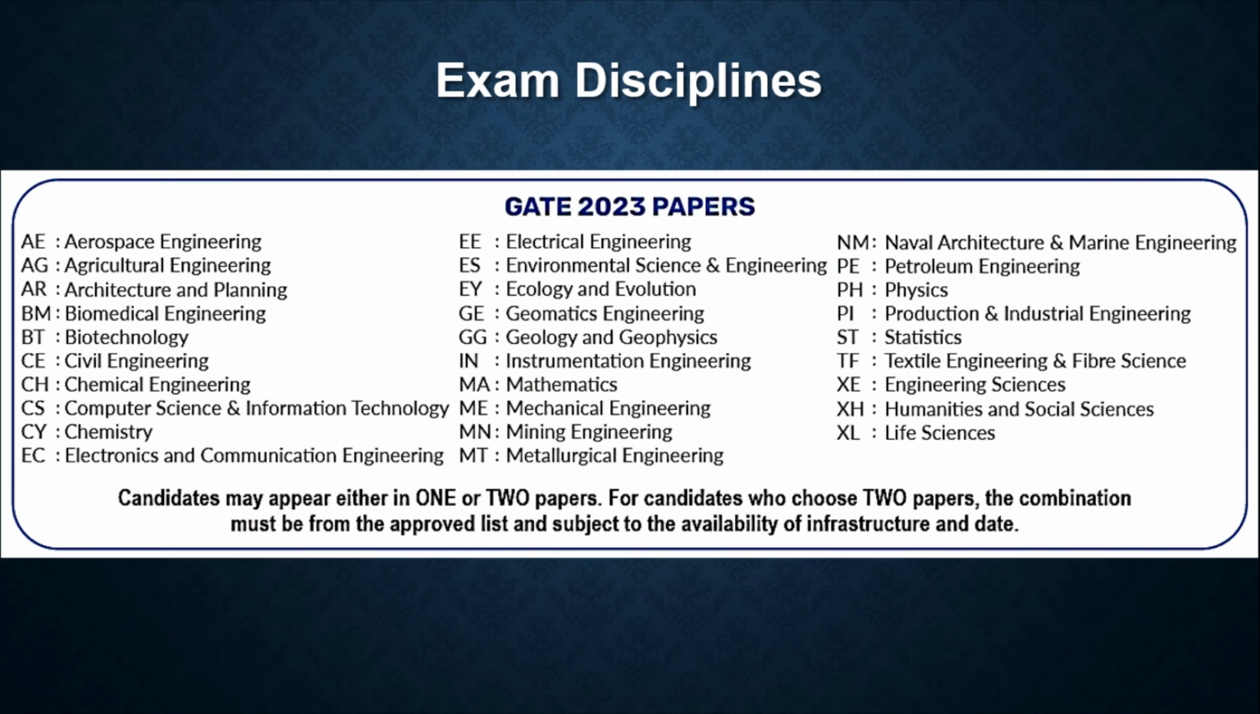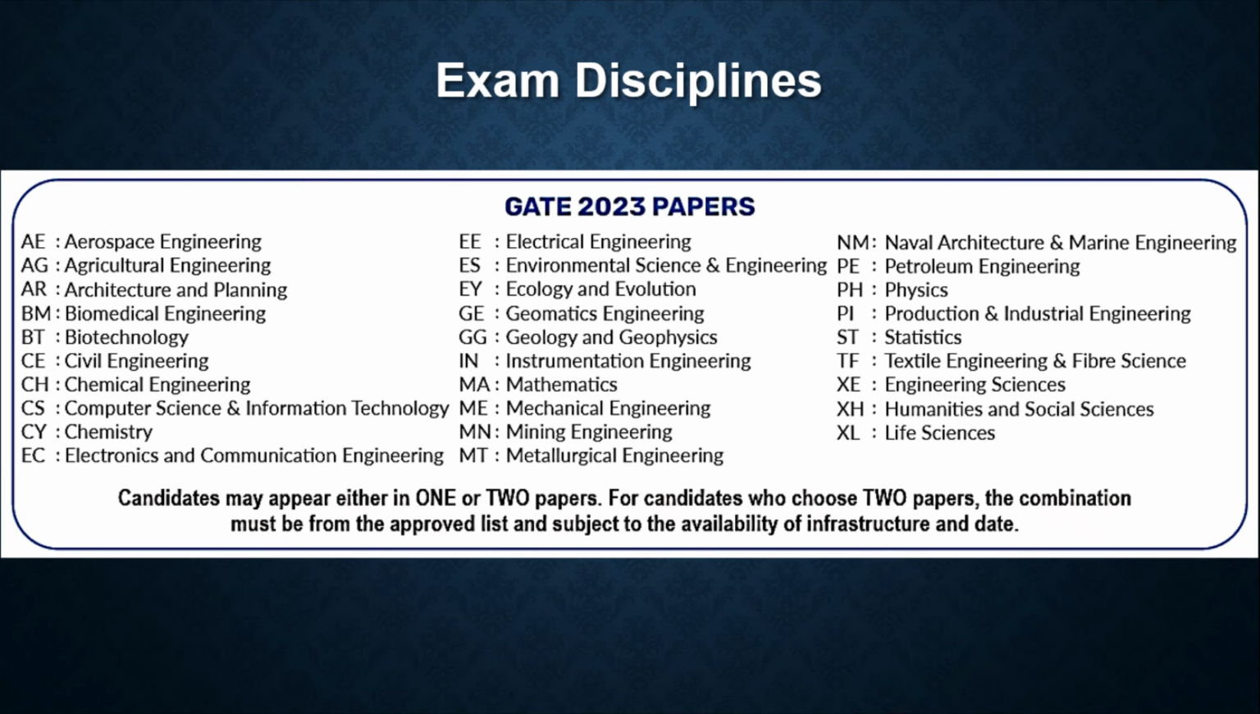Now this was about what GATE is, why I should be appearing for GATE, the GATE score, the validity of the score, all that. Now comes my topic, GATE 2023. GATE 2023 is conducted in a total of 29 disciplines, starting from aerospace engineering, agricultural engineering, architecture and planning. So we have the different disciplines which are there.